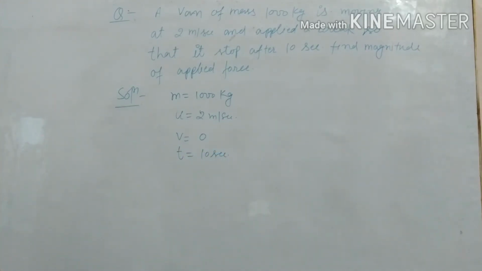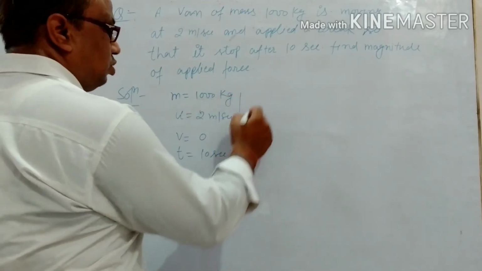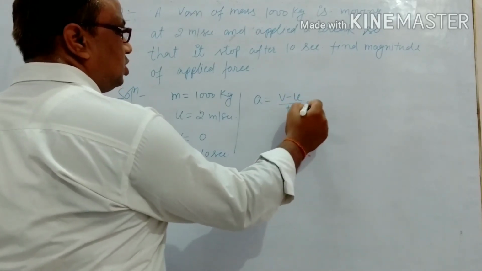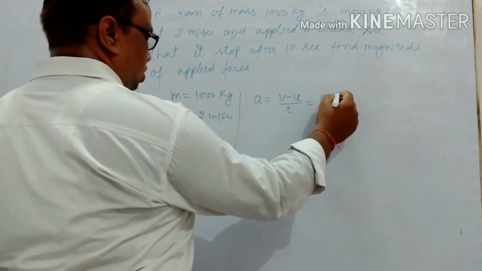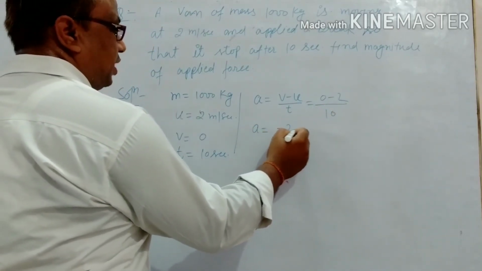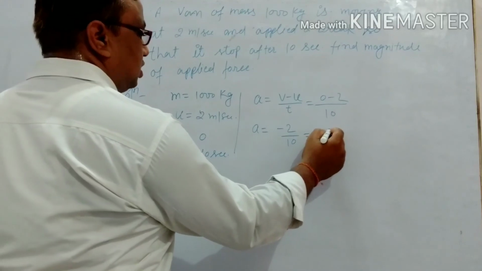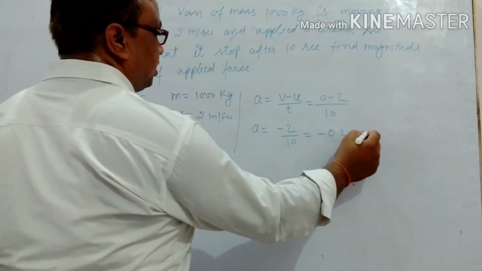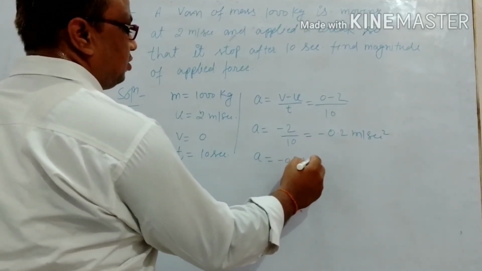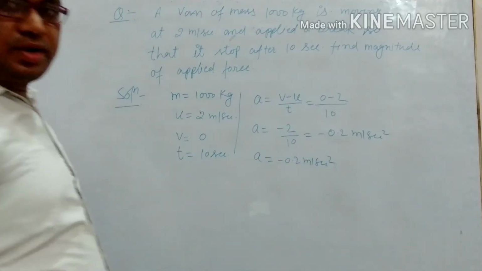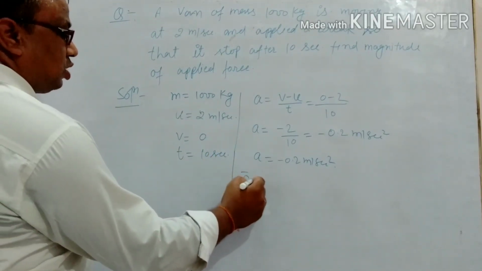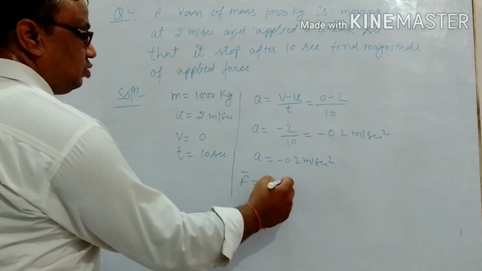Clear guys? So as we know, acceleration is change in velocity upon time. So v is 0, u is 2 and t is 10. So it is minus 2 by 10, so minus 0.2 meter per second square. So a is minus 0.2 meter per second square. Now the applied force is mass into corresponding acceleration.